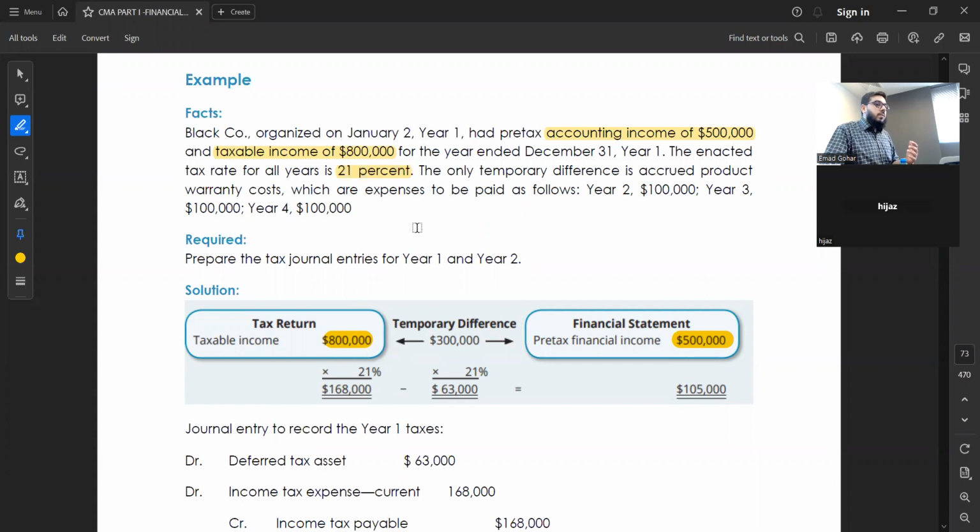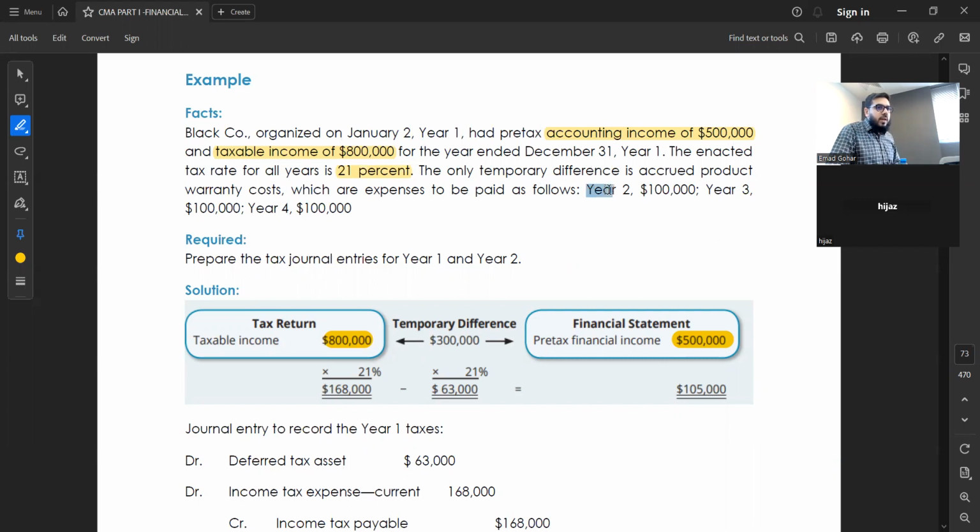Warranty, we studied last time, that you have to settle next year or the year after. You receive the money in advance from the customer, but you have to serve them in upcoming years. So the taxation people say you received warranty revenue, pay us the tax. But in accounting, I cannot put it as income, right or not? Because I will only put income when the year finishes and I see who came, who didn't come. Then I will book the revenue.